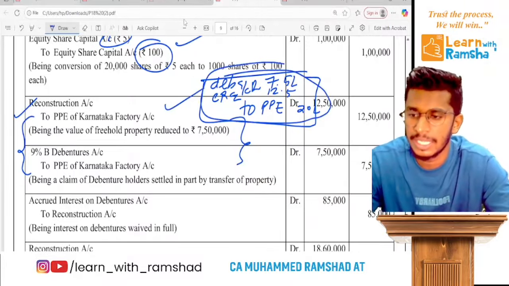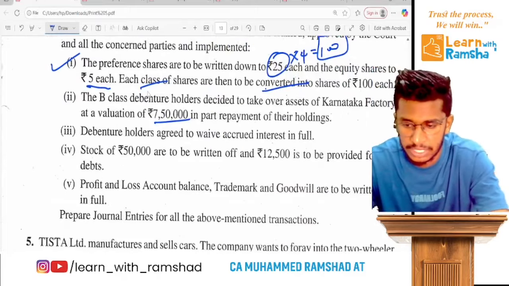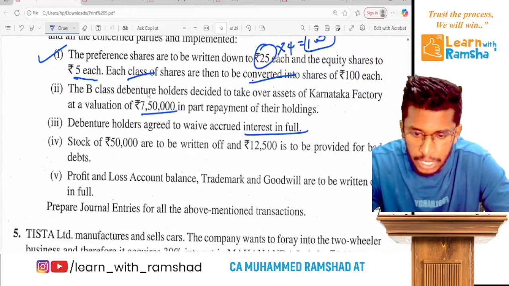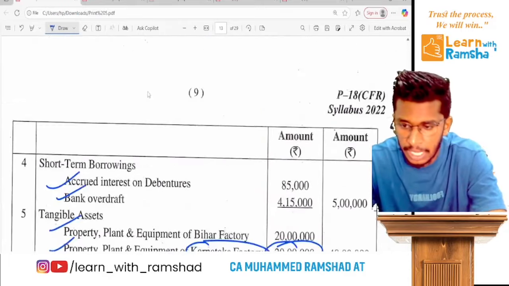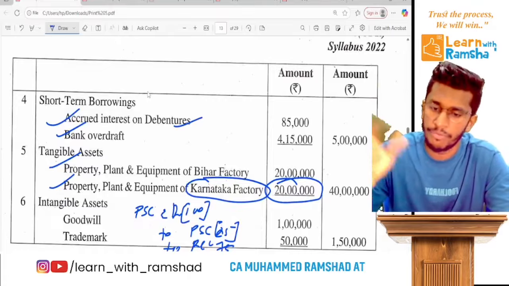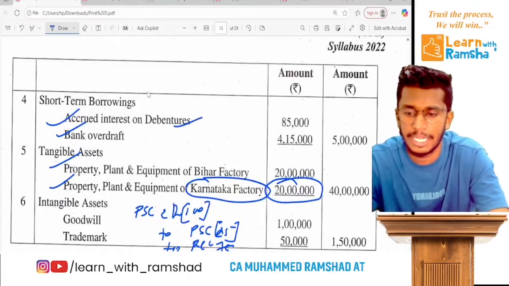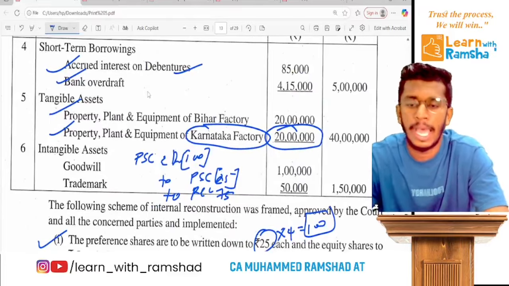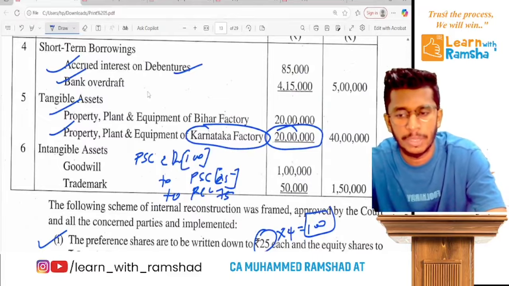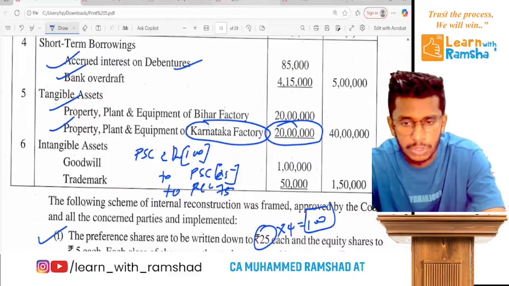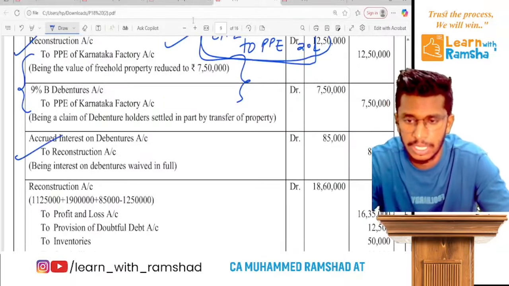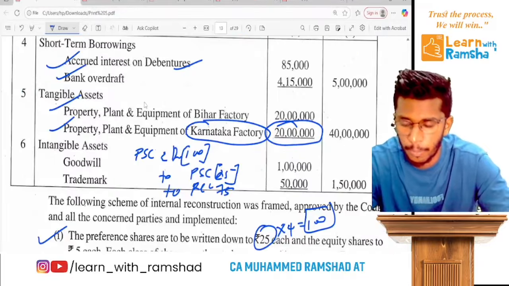Clear? That's it. Now coming to the next one, which is: debenture holders agreed to waive the accrued interest in full. That means here it is accrued interest on debentures. They agreed to waive it off, so then it's a profit. So you cancel the debenture interest liability and credit capital reconstruction account. The entry will be: interest on debenture accrued account debit to capital reconstruction. So the entry will be this. Clear? That's it.